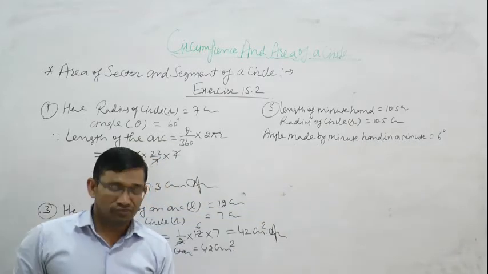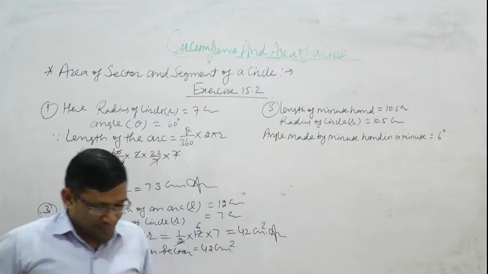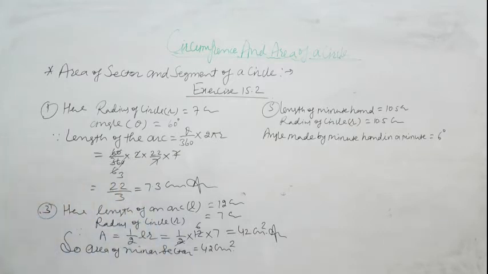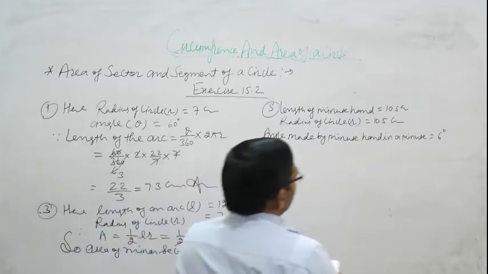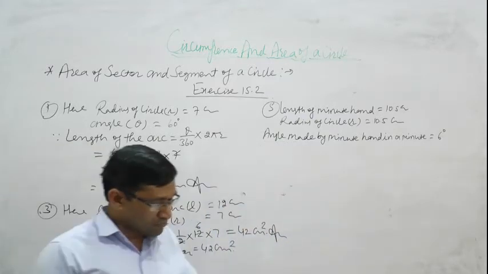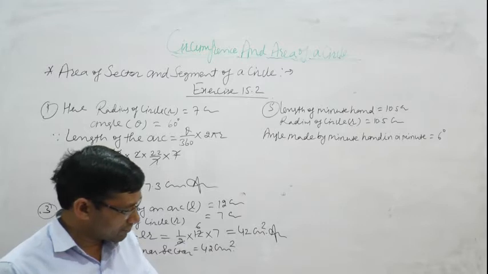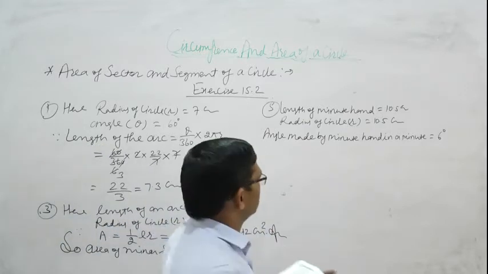I just tell you, 360 divided by 60, we get 6 degree. According to question, we want to find out area of sector swept by the minute hand in 10 minutes.